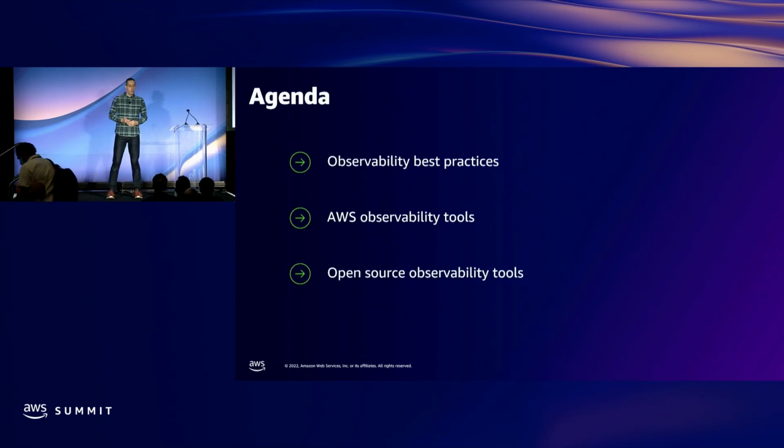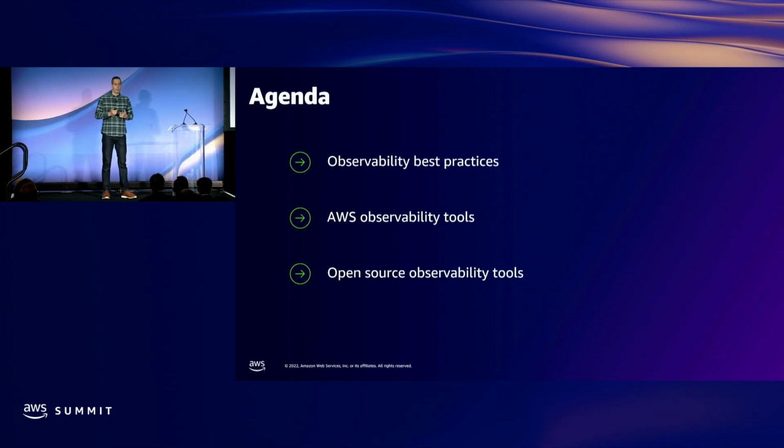Today we've broken our presentation into three different parts. The first of which is we're going to talk a little bit about observability, what it is, why it's important, how we can improve observability, and also some best practices. This is going to be applicable to modern applications. So when we say that, we're talking about containerized applications, such as those that run on Amazon ECS, Amazon EKS, AWS Fargate, but also serverless applications as well. So this can be AWS Lambda, and there's a whole host of additional solutions like API Gateway, SQS, SNS, DynamoDB.